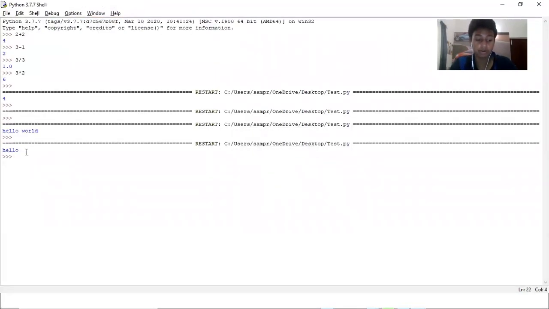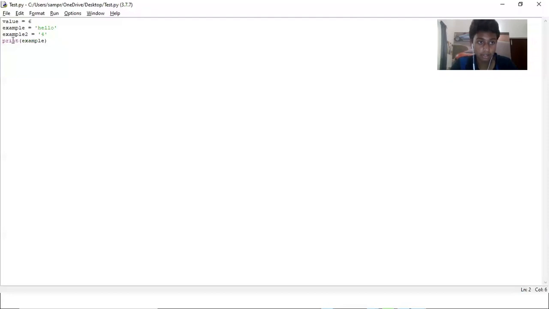It's going to print hello because it's going to see you want me to print what is inside the example. It'll find the variable example up here and see what's inside of it. Hello. This hello will then be outputted by the computer. Making sense? Anybody have questions?